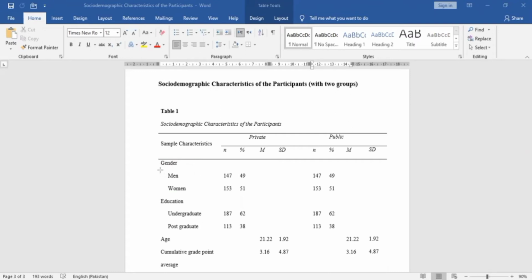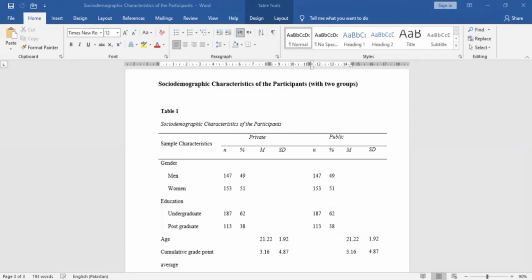First of all, we will write the mean and standard deviation and frequency and percentage for one group, and then for the other group. Like in this, we will write frequency and percentage for the men in the private group, and then in the public sector we will write frequency and percentages of the men.